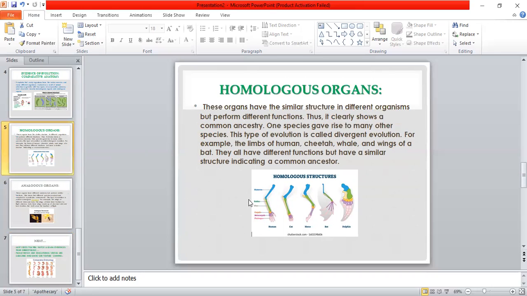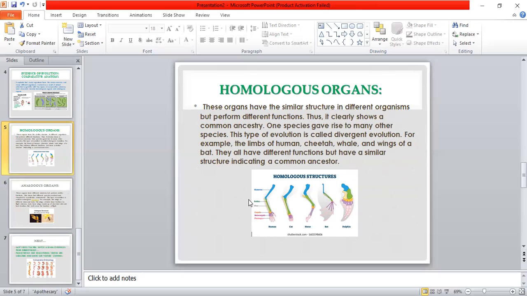Comparative anatomy. The first one is homologous organs. Students, please listen carefully. These organs have the same structure in different organisms, but they perform different functions. I repeat, these organs have a similar structure in different organisms, but perform different functions. It clearly shows a common ancestry. One species gave rise to many other species. This type of evolution is called divergent evolution.